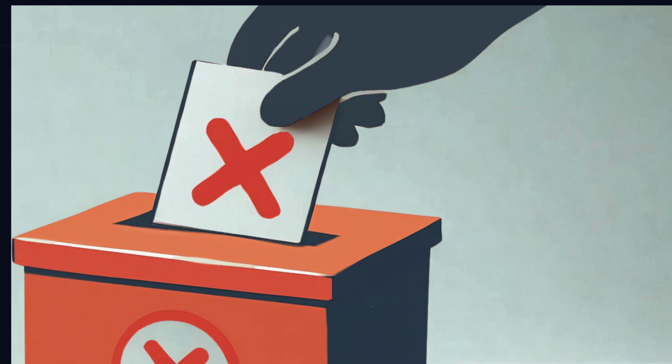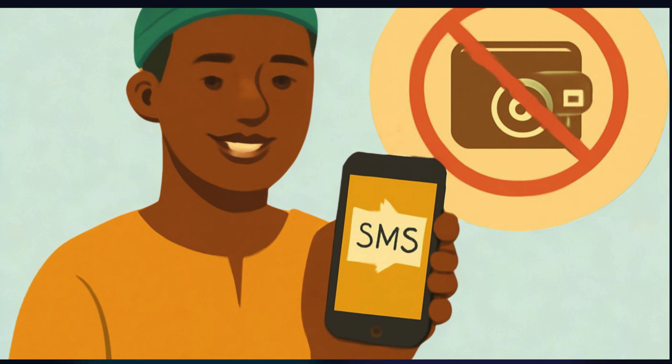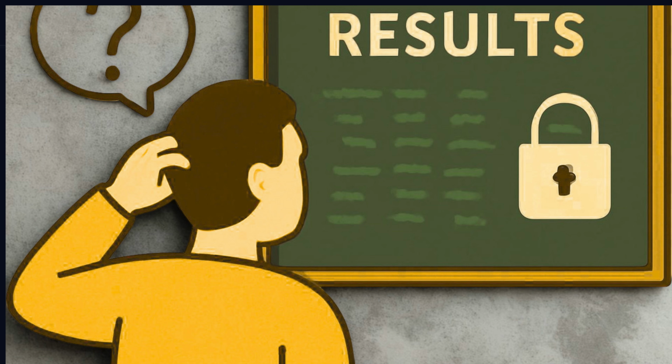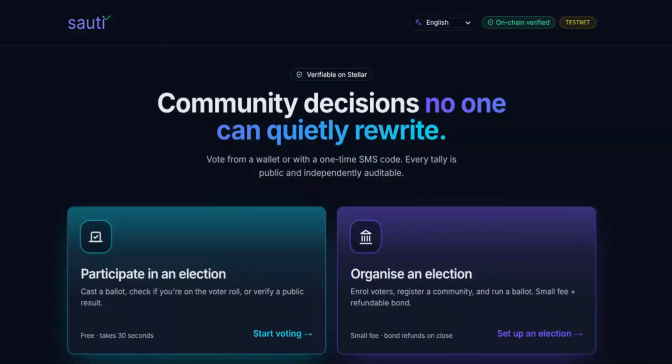So this happens because voting in SACCOs, cooperatives and guilds still runs on paper ballots or WhatsApp polls, and these systems fail the moment the results matter a lot. So these problems are real. Paper ballots can be stuffed or lost, and whoever counts the votes controls the results.